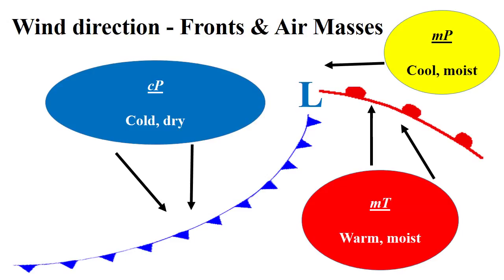Now let's look at wind direction in relation to fronts and air masses. Here, we see a low pressure center with a warm front extending from west to east and a cold front running from north to south. Ahead of the warm front, we'll notice that there is an easterly wind. This wind will be pulling cool and moist air in off of the Atlantic Ocean, making it a maritime polar air mass.